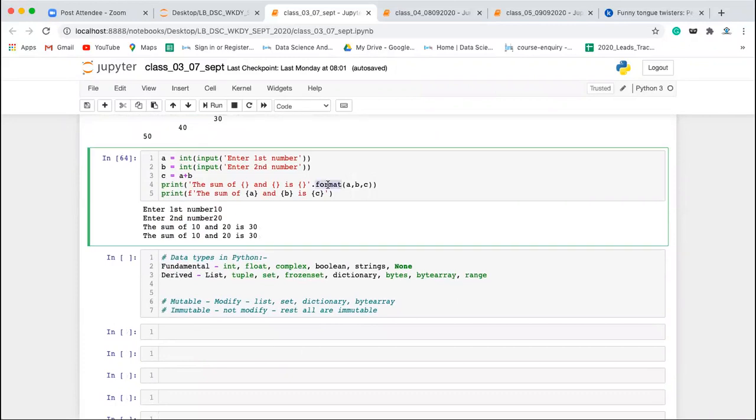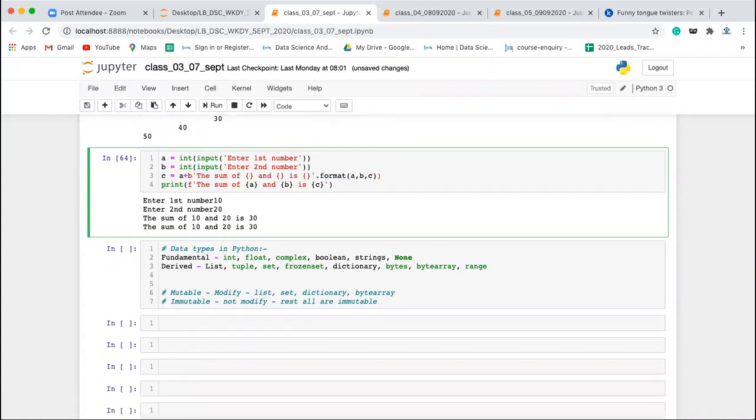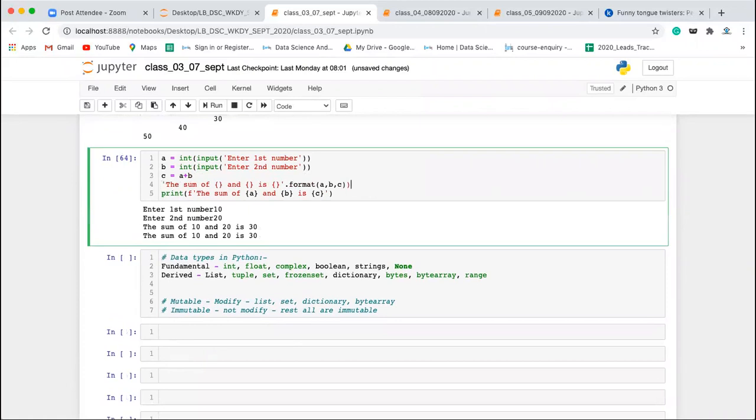Forget about the output. This is also string formatting, right? Yes. Understood. Remember this. Thank you, Abhishek.